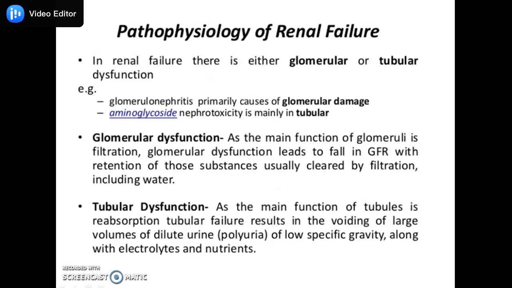So let us understand the pathophysiology of renal failure. In renal failure, there may be two types: glomerular or tubular dysfunction. So let us see here, glomerular nephritis causes the glomerular damage, while aminoglycoside nephrotoxicity causes the tubular damage.